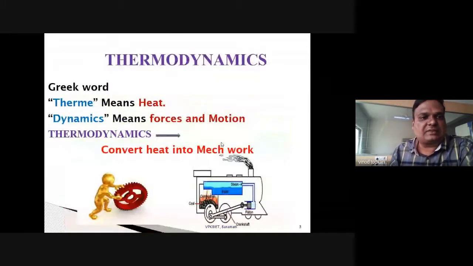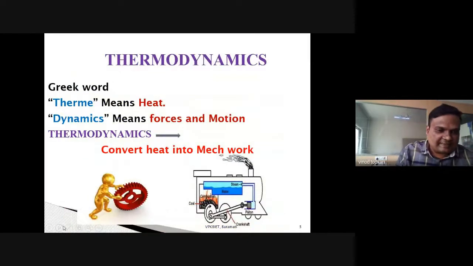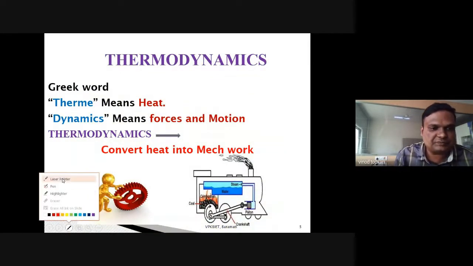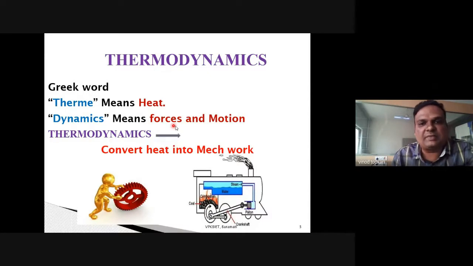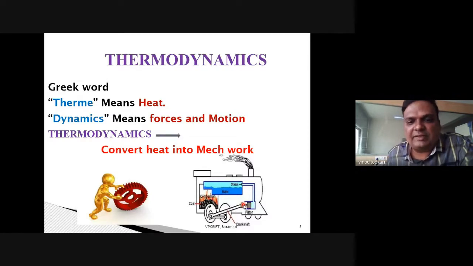Okay. Now see, thermo means heat, right? And dynamics means in motion, right? So it is a science which deals with the conversion of heat into work, right? Now see, a simple picture is there. In old days, steam engine was used, right? Can anyone tell me how steam engine works? In old railways, there was steam engine. Nowadays, no one uses steam engine, right?